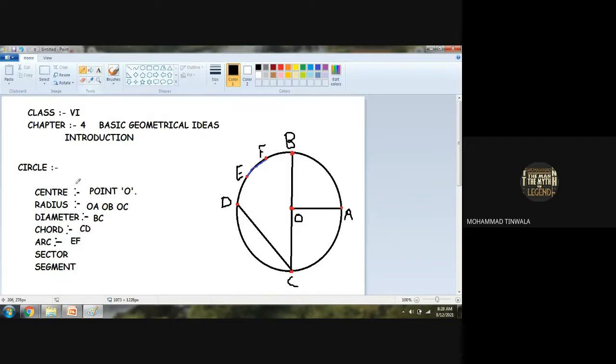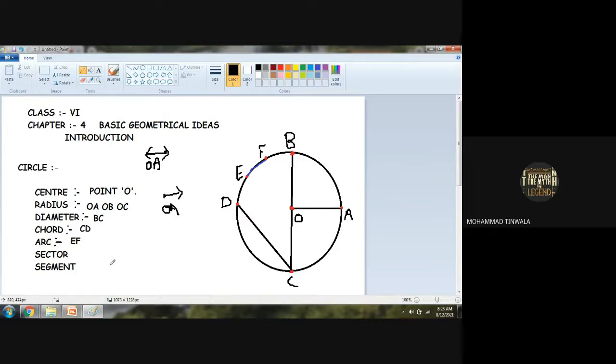Now what is the symbol of an arc? If I want to write a line segment, we write like this, OA is the line segment. If I want to write a line, we write like this, OA is the line. If I want to write a ray, I will write OA is the ray.